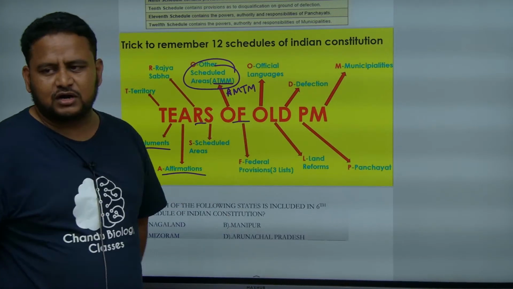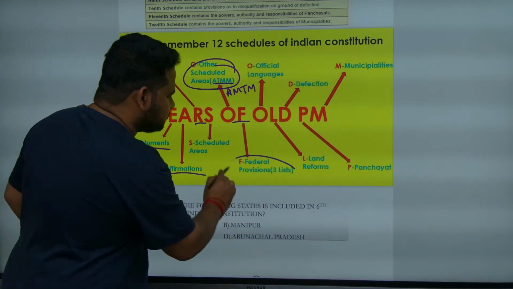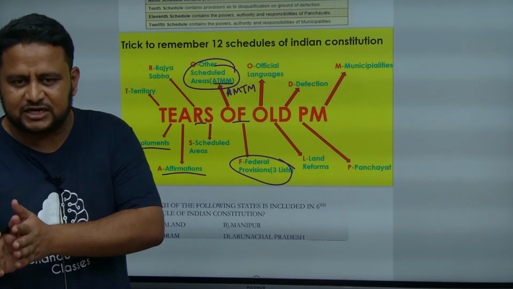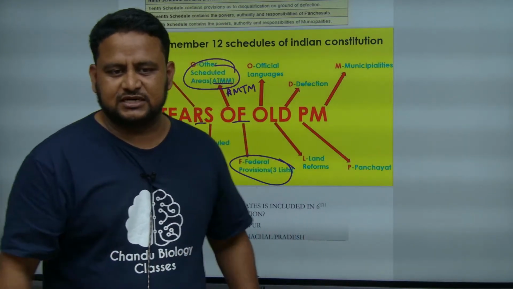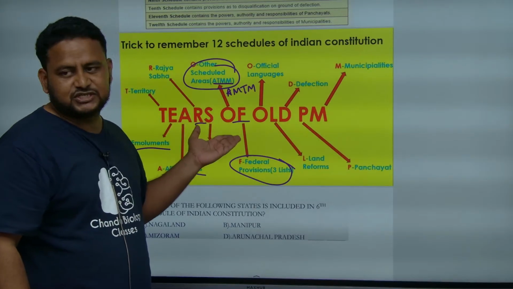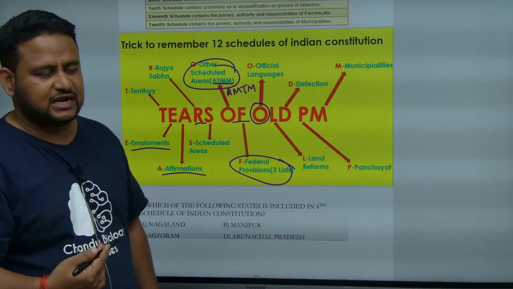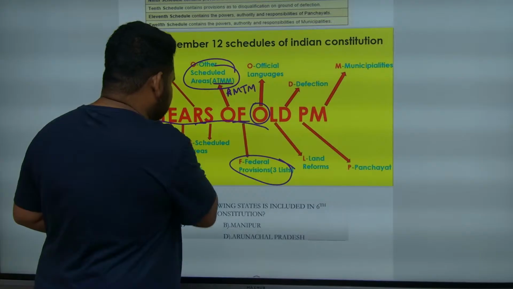F is talking about what? F is talking about the federal list. The federal list is nothing but 3 lists, that is division of powers between the union government, central government and state government in the form of the union list, state list and concurrent list. Which schedule is this? The 7th schedule. And another O is talking about official languages. Official languages, and this is the 8th schedule. Till here it was there in the original constitution.